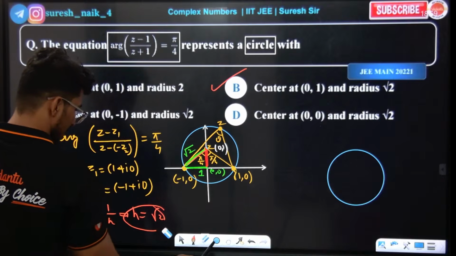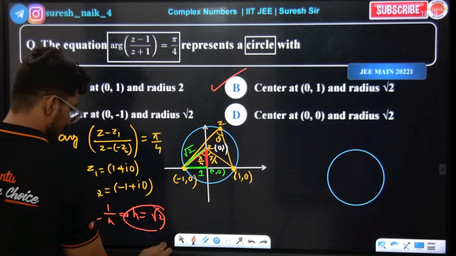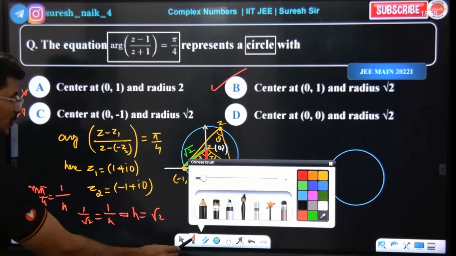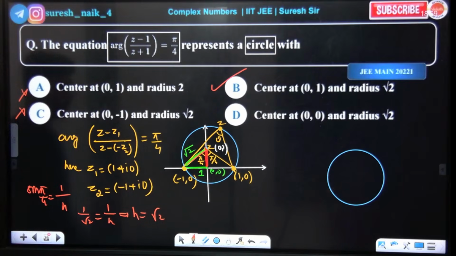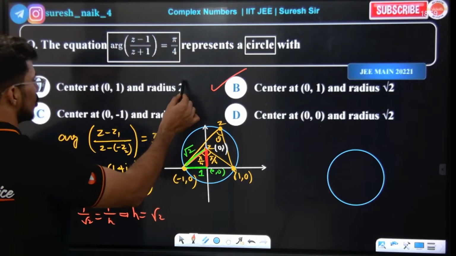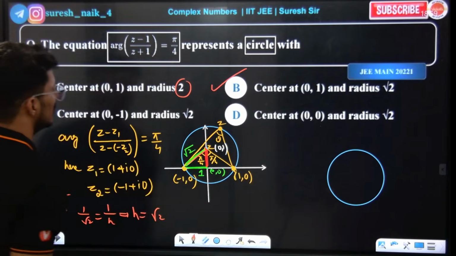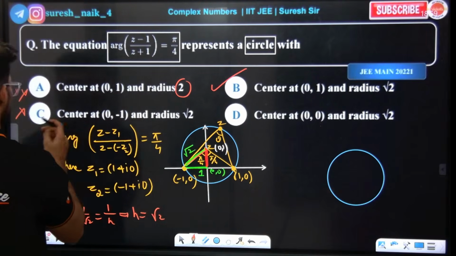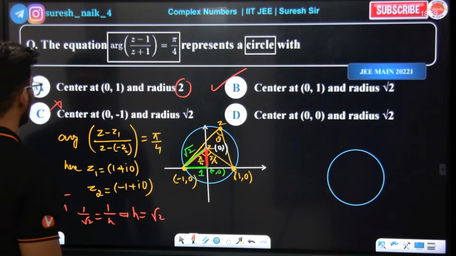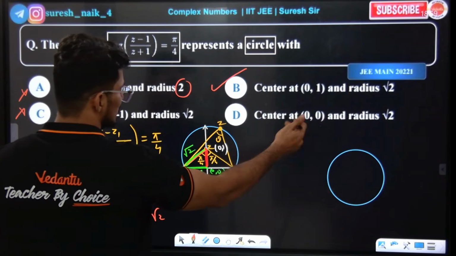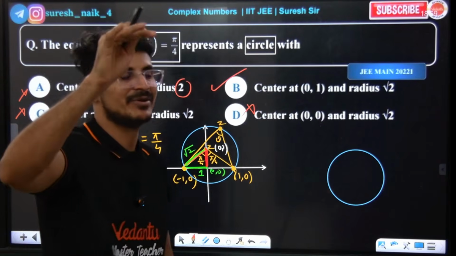Okay guys. Similarly you can apply cos if you want, but in the opposite theory I'll apply sin only. So the radius is obviously root 2. Radius root 2 means this option won't come, and the center can't be 0 comma positive or 0 comma negative for c. Option c is deleted, e is deleted, and a is definitely not possible. The only possible option is b.